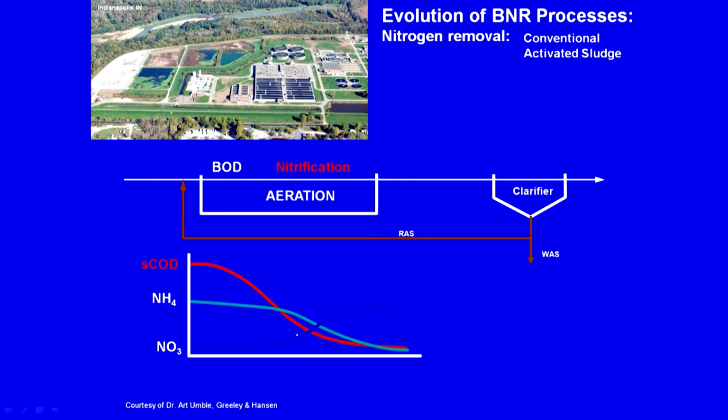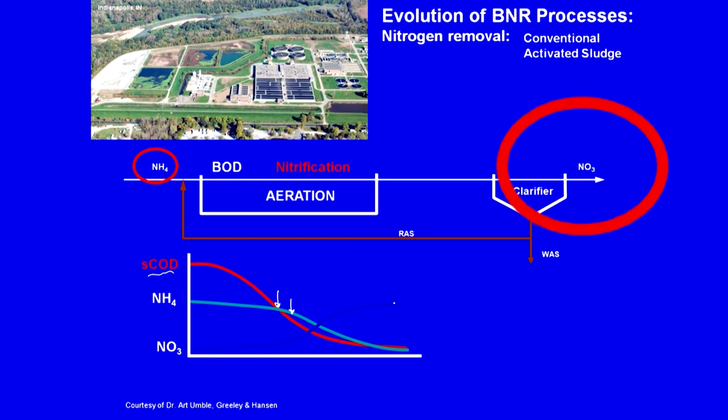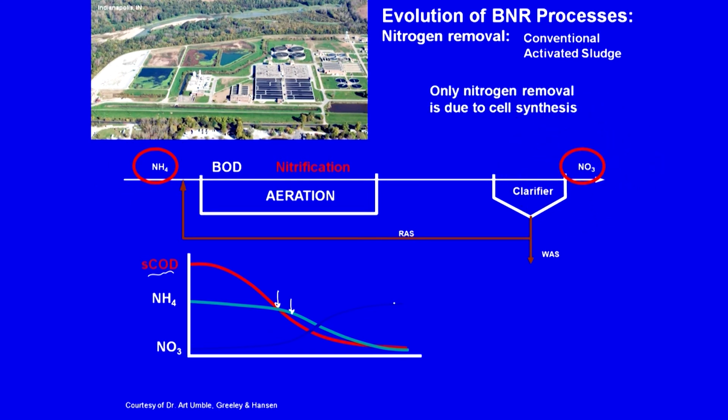But when will this typically take place? Only when most of the BOD has decreased, only then will ammonia start being used as an electron donor. If not, the preferred electron donor is the organic matter. Only when most of the organic matter has been degraded does ammonia degradation come into the picture. That is why you see an increase in the nitrate formation out here. So, this is what we have, right, but then you will have a lot of nitrate in the outlet. So, ammonia comes in, nitrate is going out.